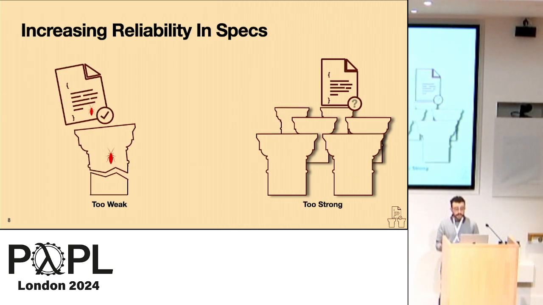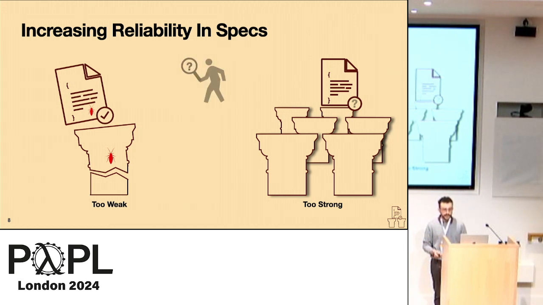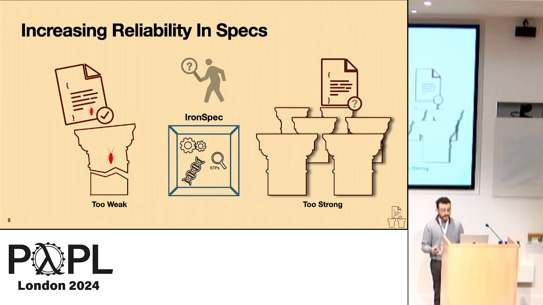In the quest to test a specification to make certain that it's neither too weak nor too strong, purely relying on manual inspection is insufficient. And so we've designed IronSpec, which is a spec testing framework that combines the automation of sanity checking and mutation testing with a manual testing methodology.